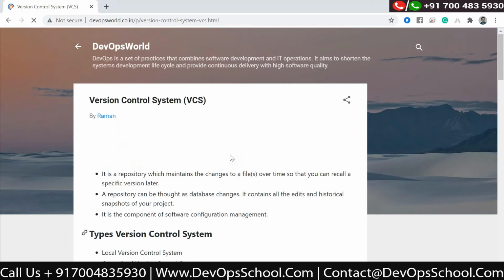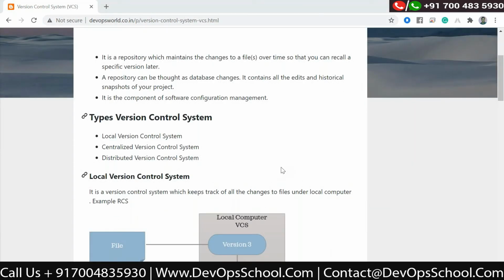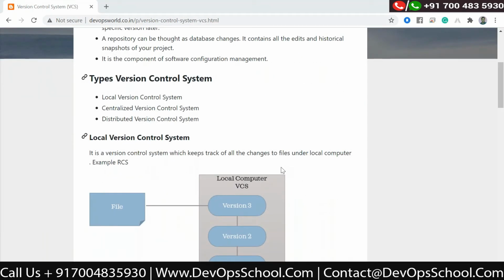If we talk about the software development life cycle, the first thing which comes into the picture is the development of the software. For example, you are a developer or maybe a DevOps engineer and you are writing some scripts. You have written one script to install Java on a particular machine or a set of machines.